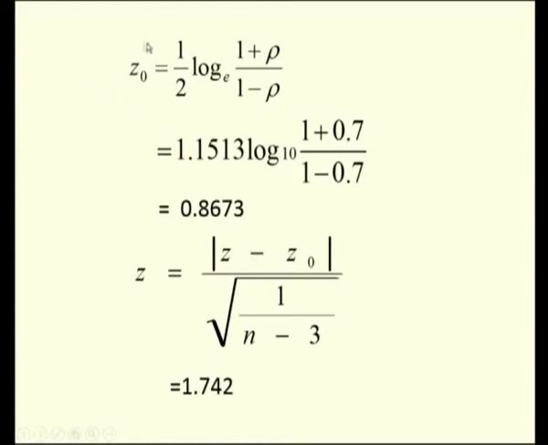Next, we need to calculate z naught, which is half log of 1 plus rho divided by 1 minus rho, and to convert that to base 10, I need to multiply by 1.1513. Having calculated all these values, I put them in my test statistic: z minus z naught divided by square root of the sample size 100 minus 3, which gives 1.742.